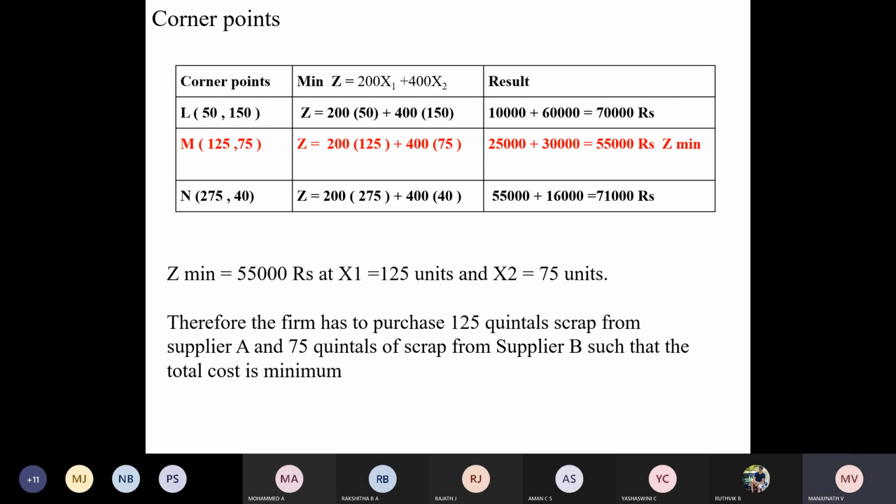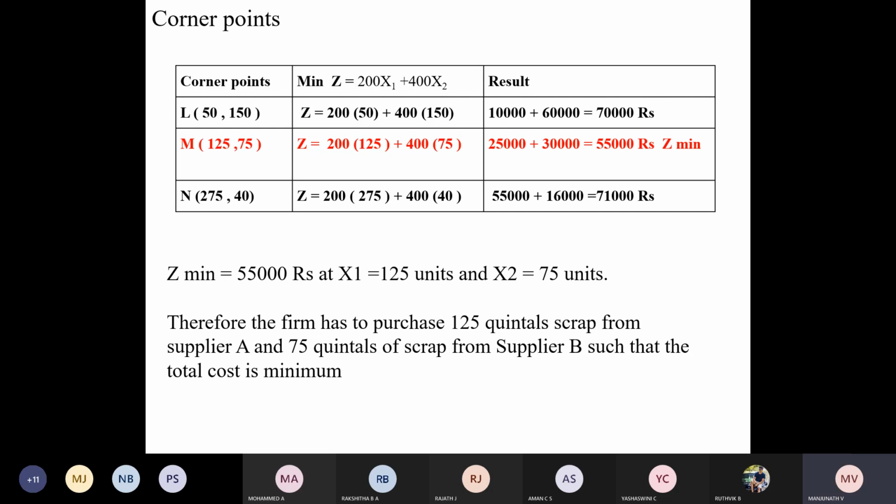Okay, x1 is equal to x-axis, or x1 is equal to x, x2 is equal to y. Like that, you have to read the coordinates as x comma y. This is what exactly the concept is. Now here, x comma y, that is 50 150, 125 75, 275 40, and if you replace x1 as x and x2 as y, you can change z minimum also: 200x plus 400y. All these things you can decide on your common sense.